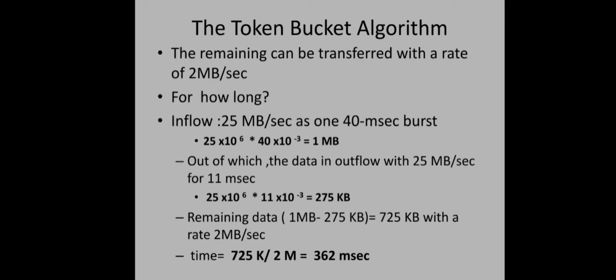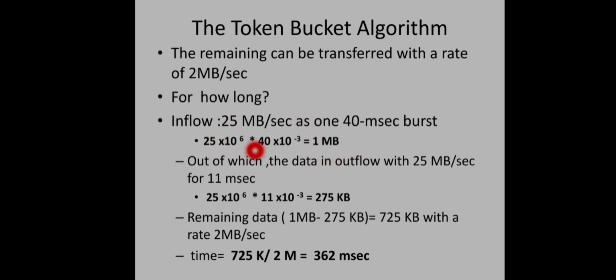Now the question is how long the remaining data will take to transfer. Okay, so as you know the inflow is 25 MB per second and the data arrived as a 40 millisecond burst, and as you remember the total data received as inflow is actually 1 megabyte, right?